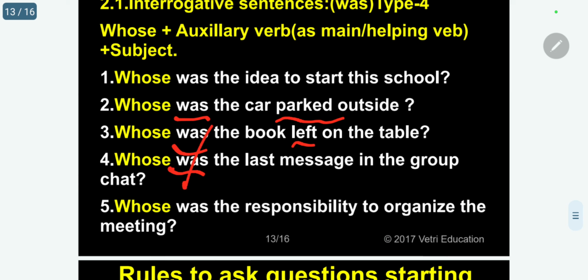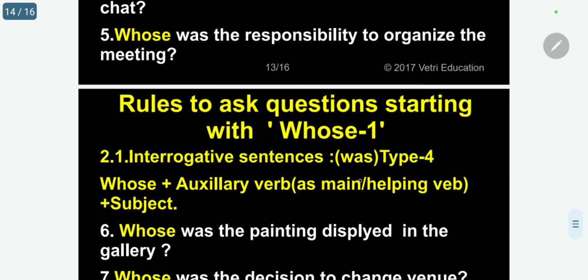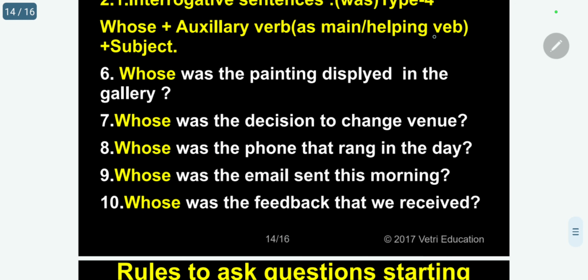Whose was the responsibility to organize the meeting? "Was" is the main verb. Please follow. The next one, again using "was". Whose was the painting displayed in the gallery? In the gallery, "displayed" is the main verb, "was" is the auxiliary. Displayed: present V1 is display, V2 is displayed, V3 is displayed. So the past participle is also displayed. So that is the main verb.